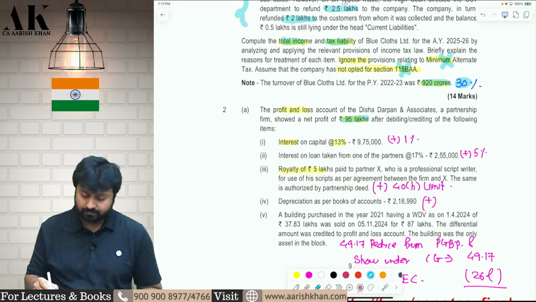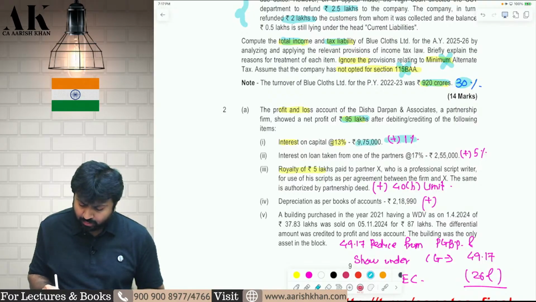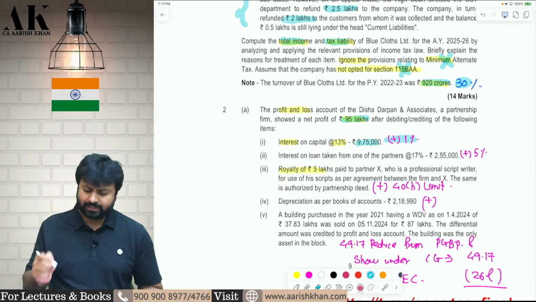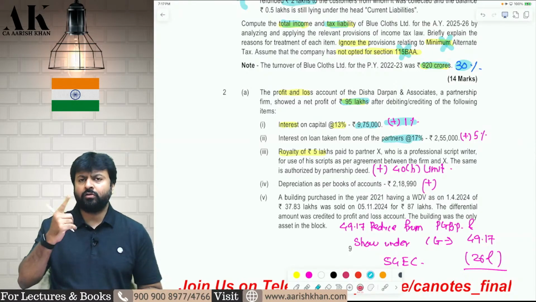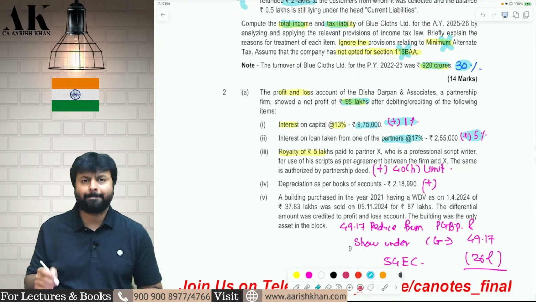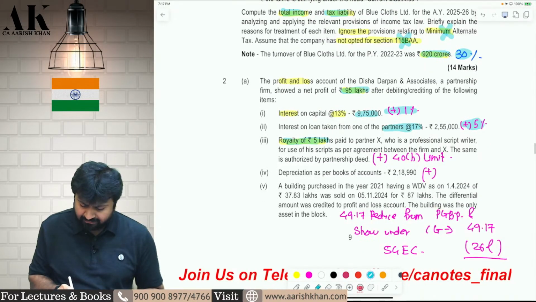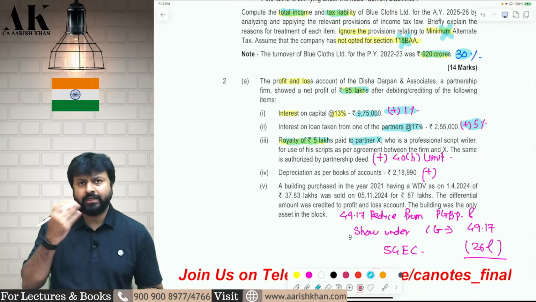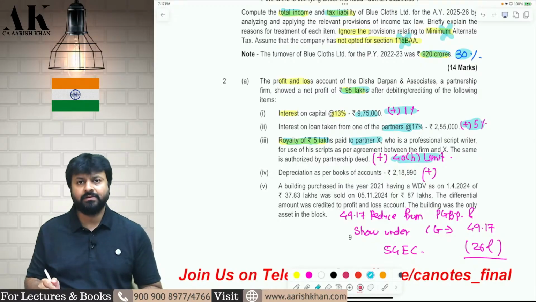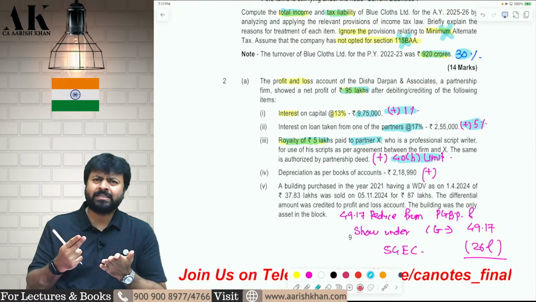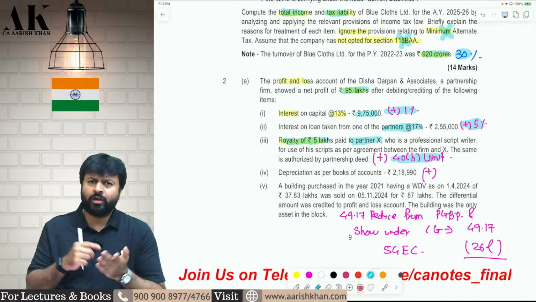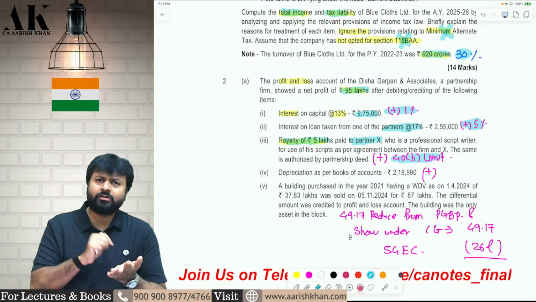Okay. 13% interest not allowed, only 12% allowed, therefore 1% add back. Interest on loan taken from partner, 17% not allowed, only 12% allowed, therefore 5% add back. Then royalty of 5 lakh rupees paid to partner, it is also covered under the limit of 40B. See, there are two differences in opinion in this. Some people say that in 40B you should not cover royalty. Some people say that cover royalty also in 40B.